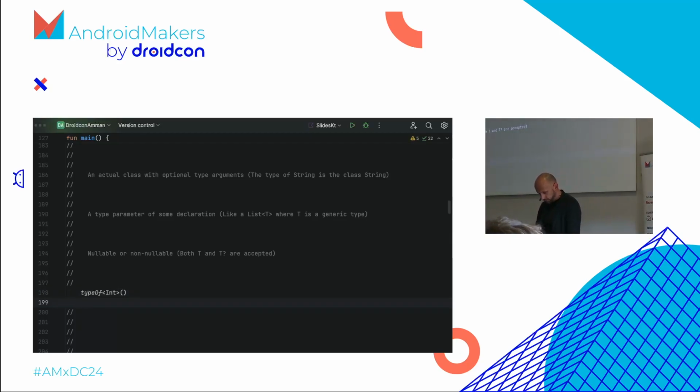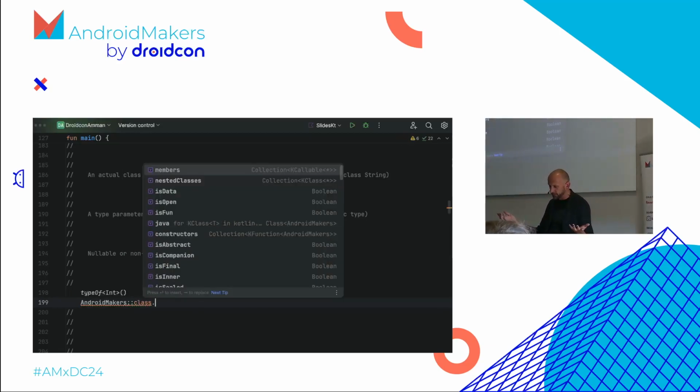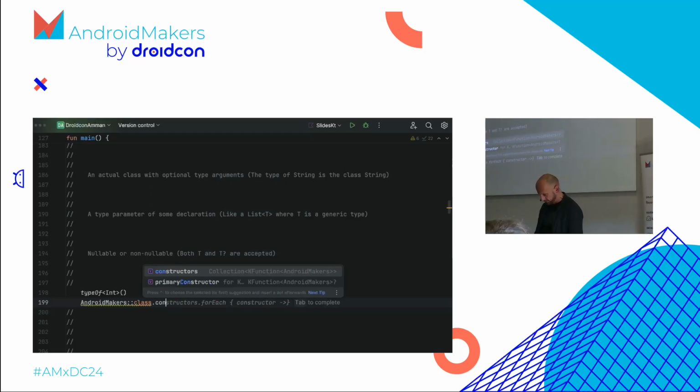Let's assume we just looked at our AndroidMakers class. We want it to... come on. I don't see a thing here. I probably see less than you do. Cool. So we have our class. We want to instantiate it, right? So we need the constructors.